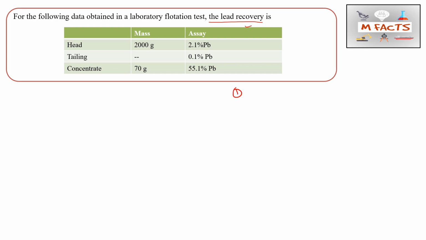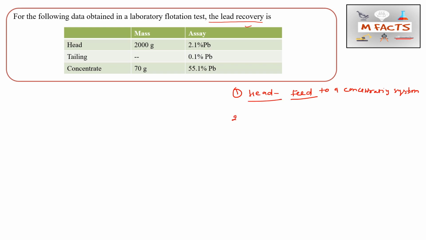we must understand those terms. The first term is head. Head is basically the feed. Feed is known as head, which is given to the concentrating system. So the feed that is used in a concentration process is known as head.